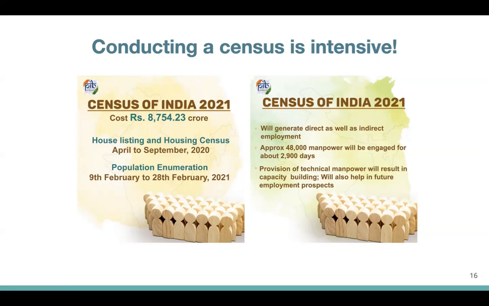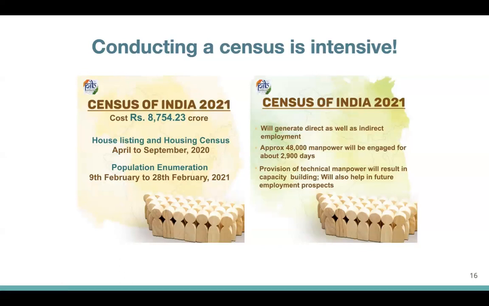So there may be genuine reasons why conducting a census, not just in India, but anywhere else in the world, is just not possible, which is why, as we will see in this session and in other sessions, even though censuses do represent the gold standard of socioeconomic data, oftentimes censuses are not what people rely on. Instead, people rely on randomly sampled representative surveys. Those surveys only represent a subset of the population, not the entire population. And they have their own drawbacks, which we will come to see in the future.